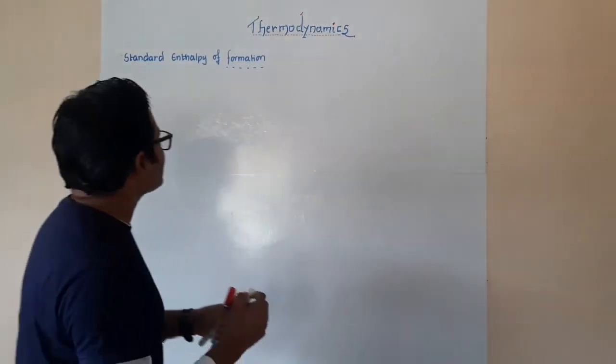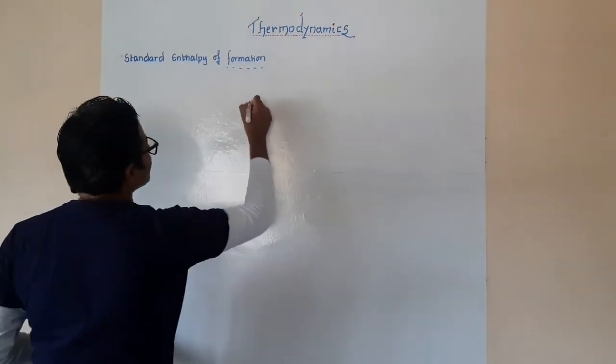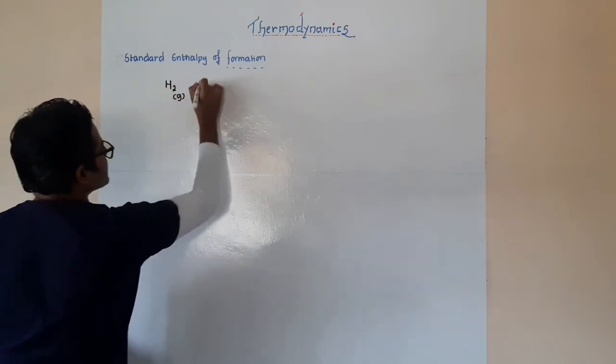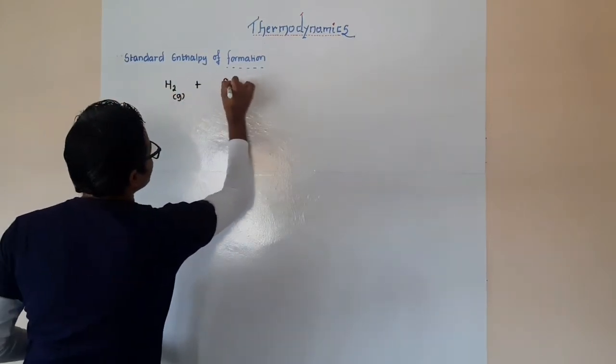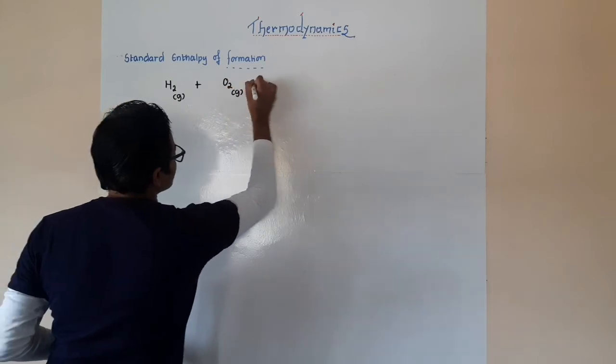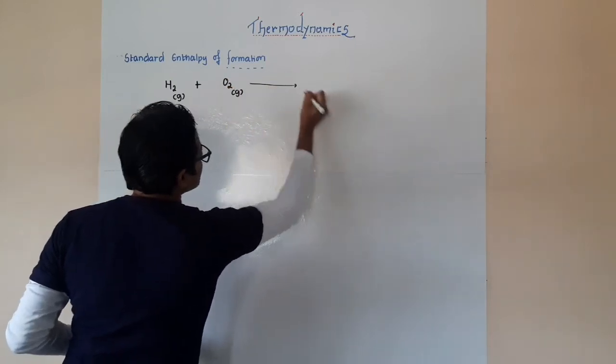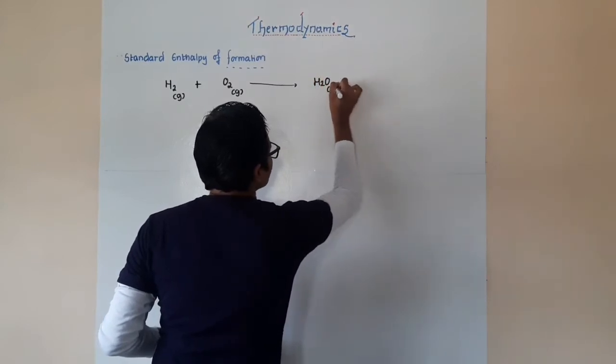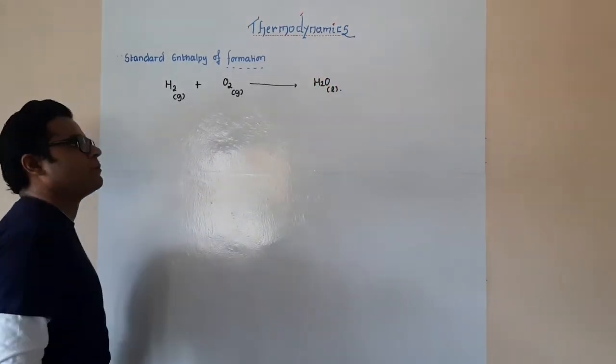So in order to take this into consideration, let us say that we have hydrogen in the gaseous form. It is going to react with oxygen, of course in the gaseous form, in order to give us water. And this water, we will take in a liquid form, right?